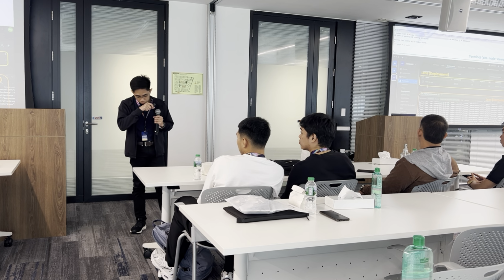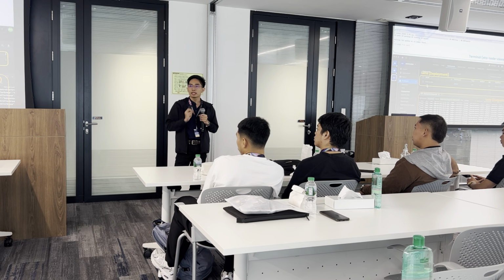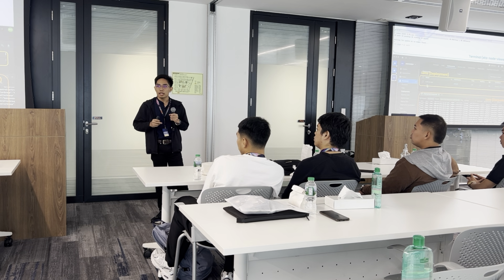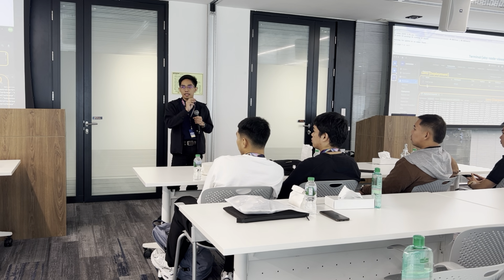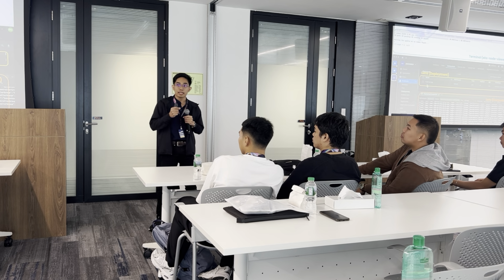So the scaling would be from 0 to 2. That's the first action that we will do in a while. The second action is scaling from 2 to 6. And then the third action is scaling from 6 back to 0. So we will take a look into how Karpenter would behave or react on those scaling.